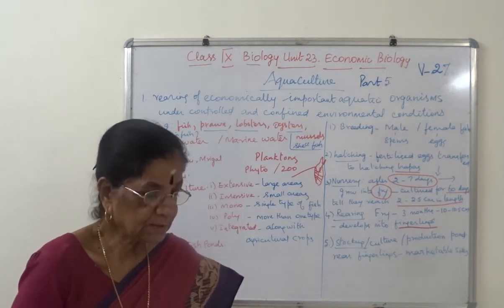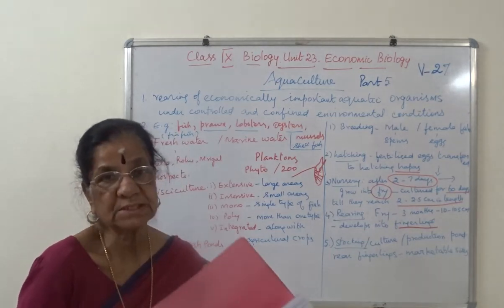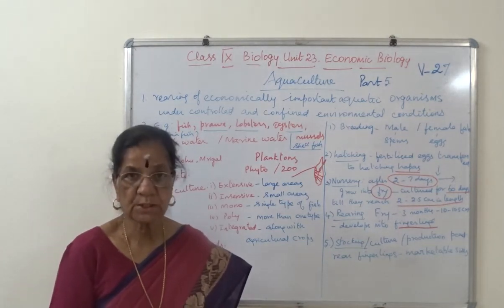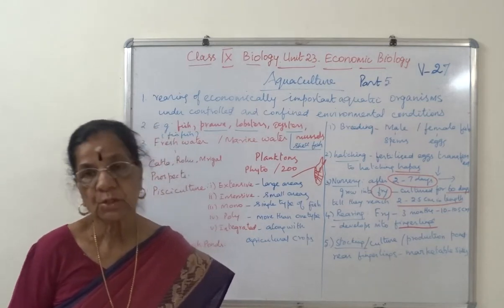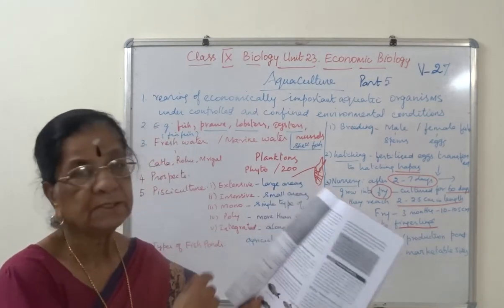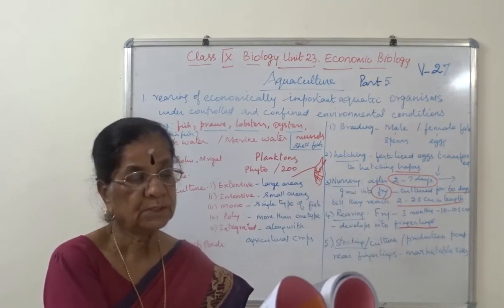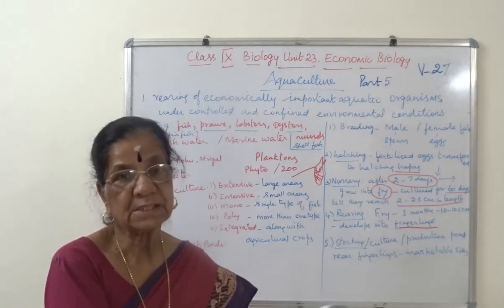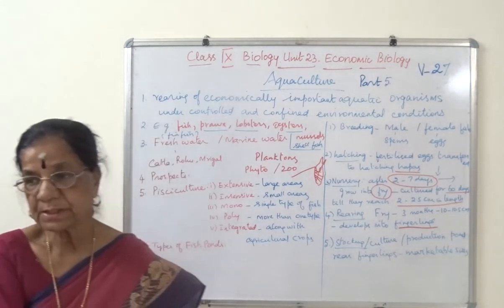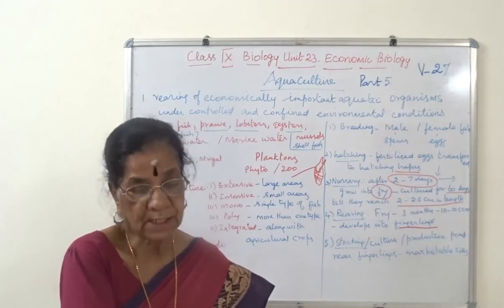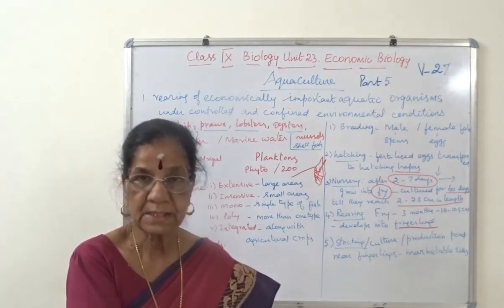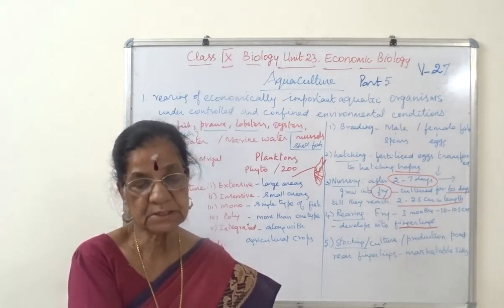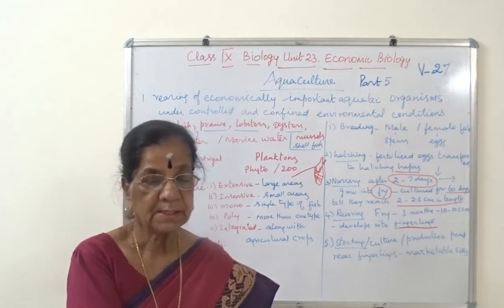The next one is cultivable food fishes. Cultivable food fishes are freshwater and marine water. Examples are given in our textbook. Freshwater cultivable fishes are Indian major carps, that is katla, rohu, mrigal, catfishes, murrels, and tilapia.